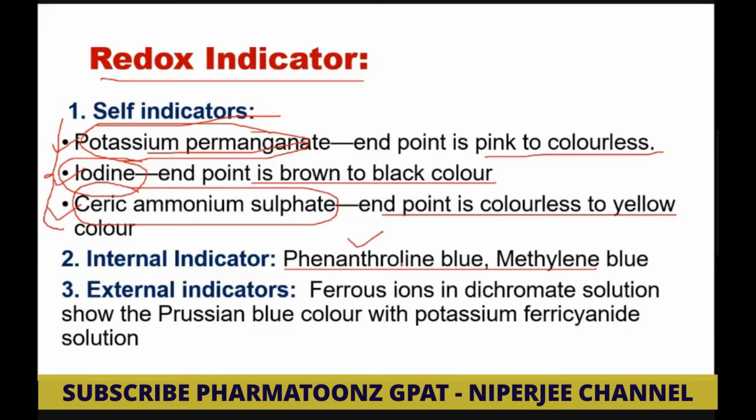So in redox titration, phenanthroline blue and methylene blue are used as an internal indicator, as a redox indicator. And external indicator means ferrous ion in dichromate solution shows the Prussian blue color with potassium ferricyanide solution. So ferrous ion in dichromate is called an external indicator. Now what do you mean by external indicator?